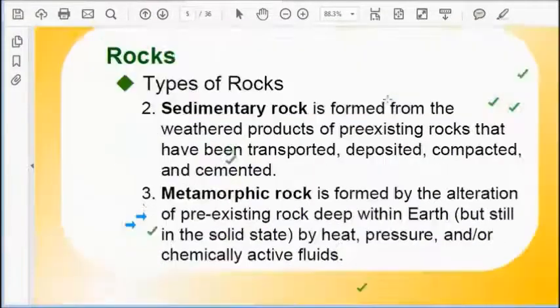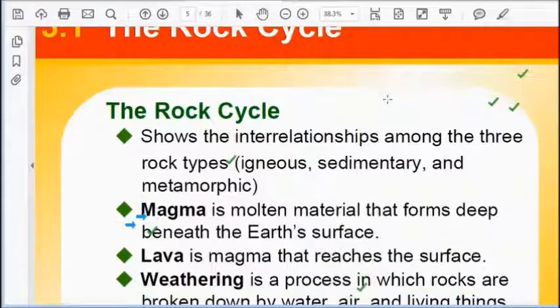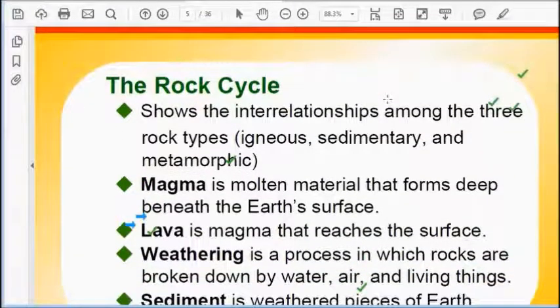So igneous rock turns into sedimentary, sedimentary rock turns into metamorphic rock, and due to weather conditions, different climatic factors, from metamorphic rock soil is made. Now this soil formation is a process, and this is a very slow process. Now this process involves different rock cycles.